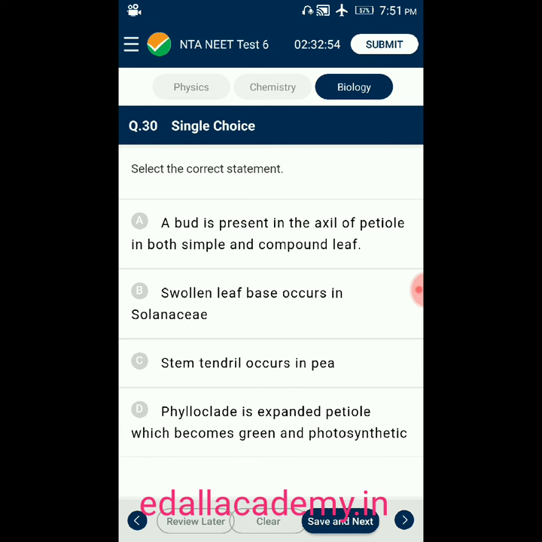Question number 30. Select the correct statement. Option A. A bud is present in the axil of petiole in both simple and compound leaf. Option B. Swollen leaf base occurs in Solanaceae family members. Option C. Stem tendril occurs in pea plant. Option D. Phylloclade is expanded petiole which becomes green and photosynthetic. From the given four options, the correct statement is a bud is present in the axil of petiole in both simple and compound leaf. So the correct statement is option A.